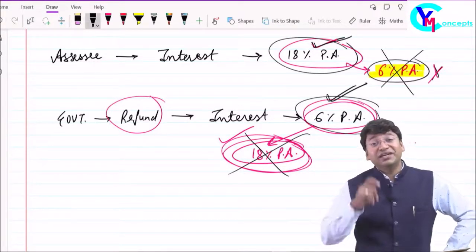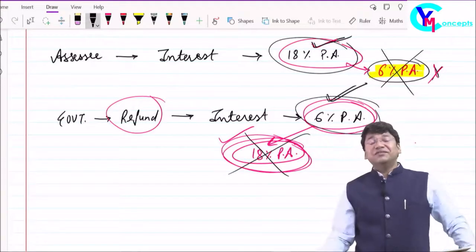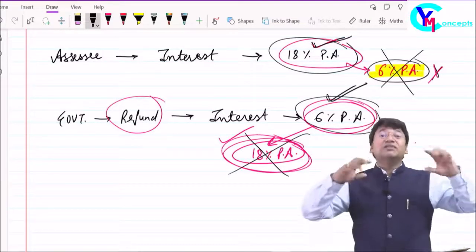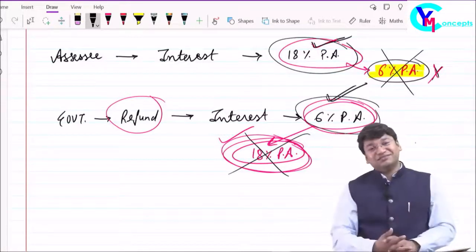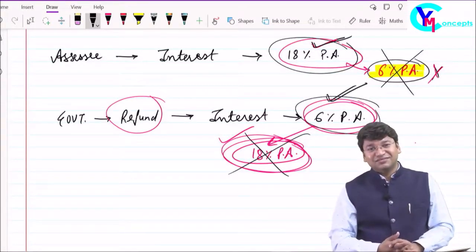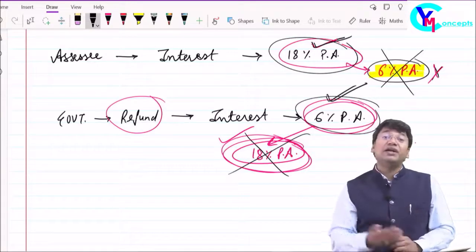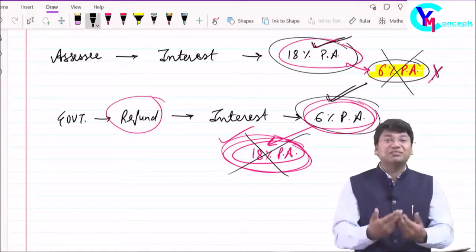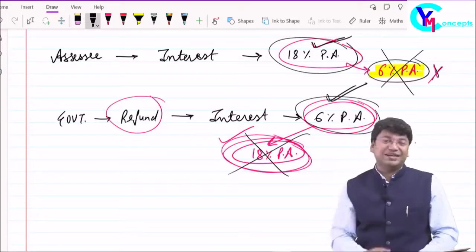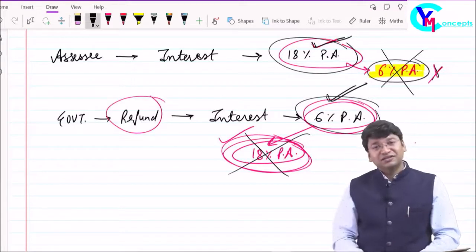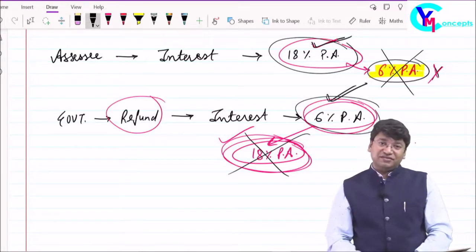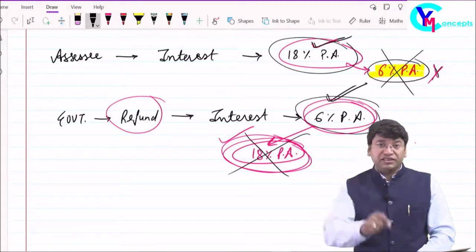Friends, we have to read each and every provision. We have to read each section, each rule with its logic, with the practical implication. Clear? It will give you in-depth knowledge and maturity of mind while reading the provision. That's what is our target. That's what we want to discuss. Friends, this is the key of success. Each and every topic we have to discuss like this.